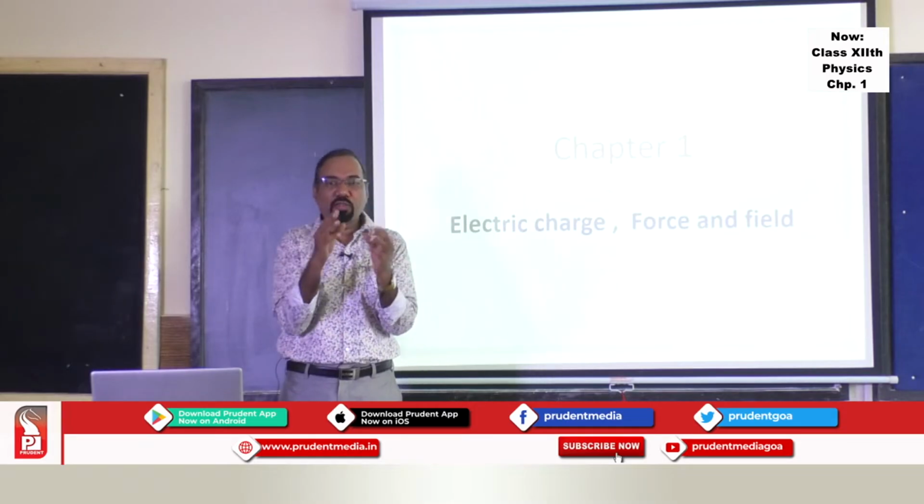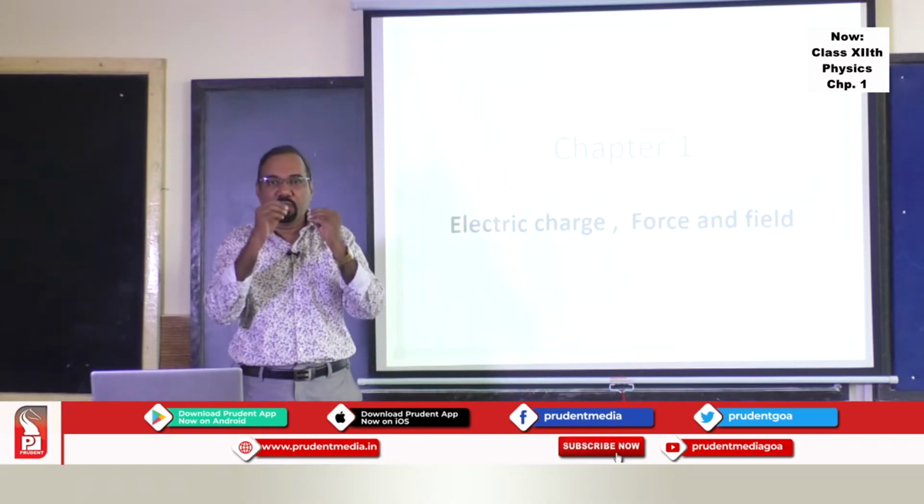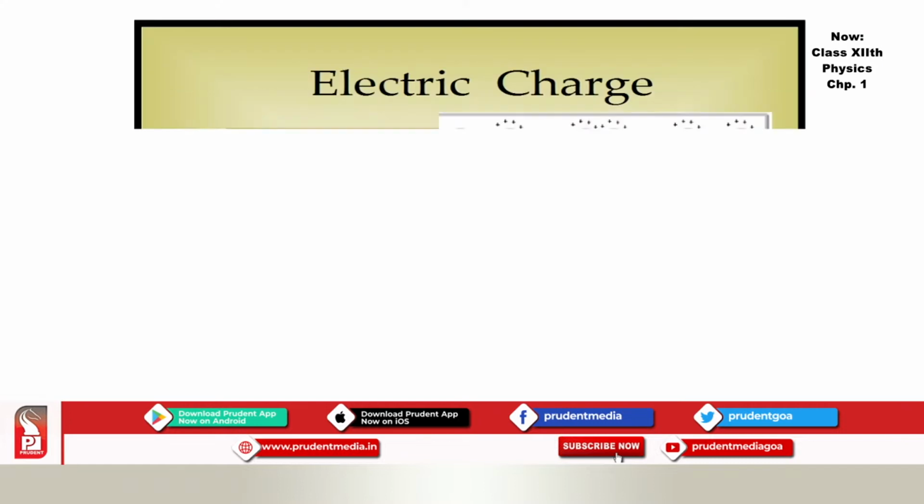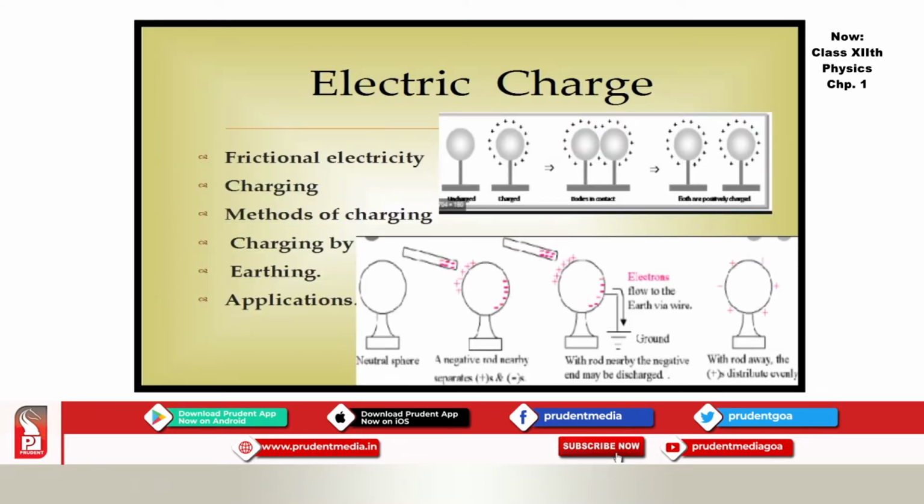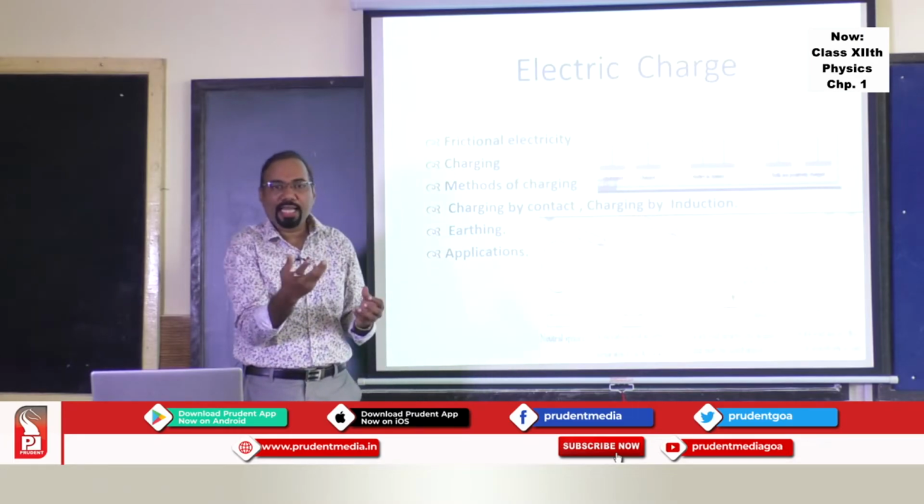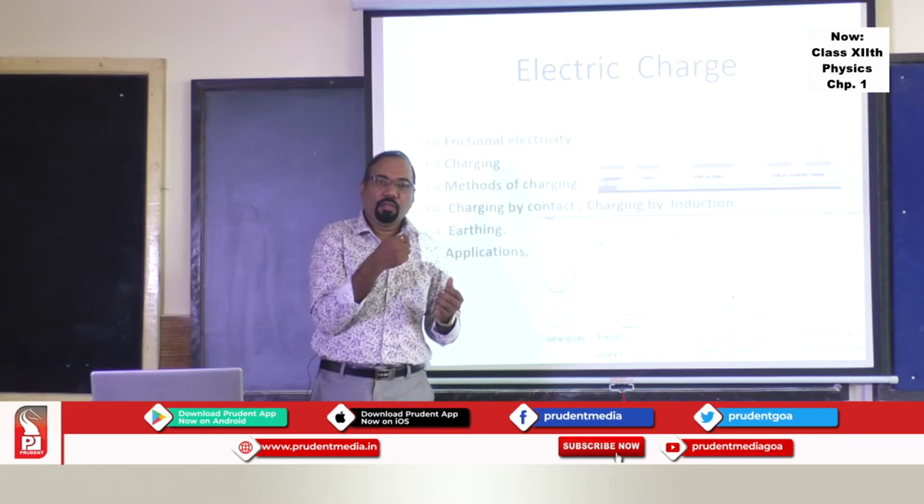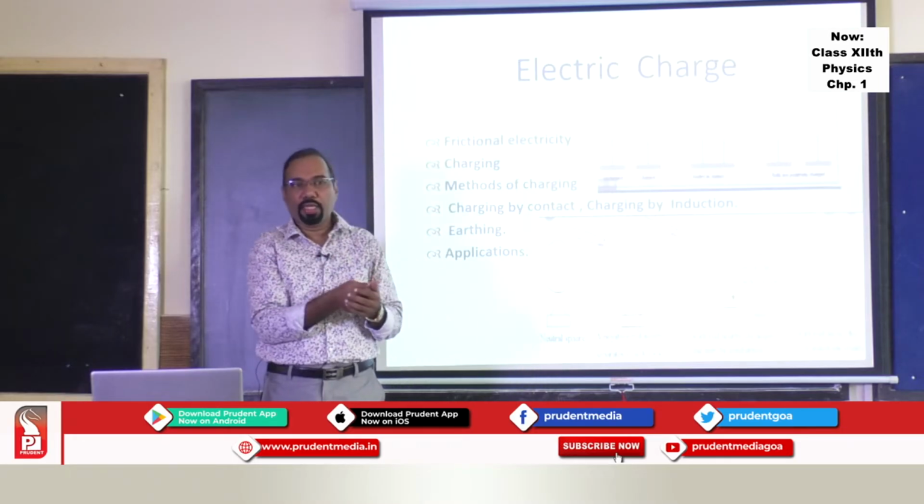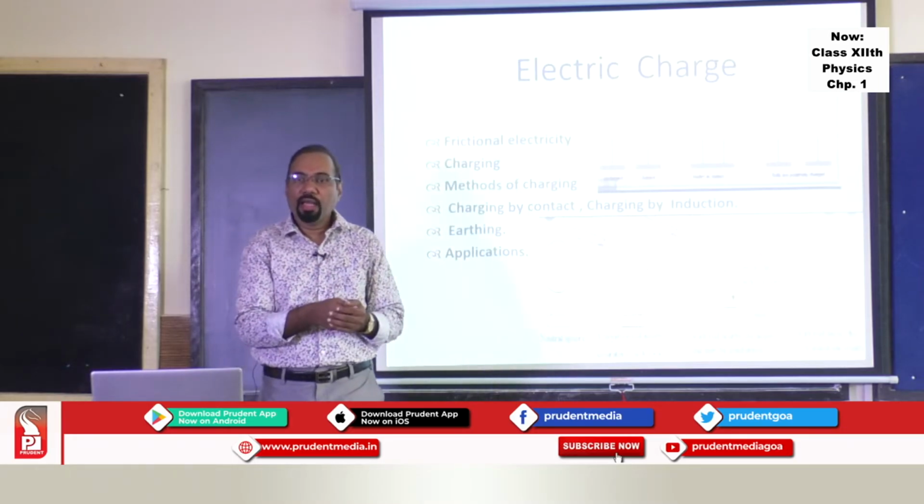So let's see whether we can get the answers to these three questions by going through the first part of the topic. The first part of the topic is frictional electricity. So what exactly is this frictional electricity? Electricity developed due to rubbing. So what exactly happens when the object is rubbed? These types of experiments were tried in ancient times as well.